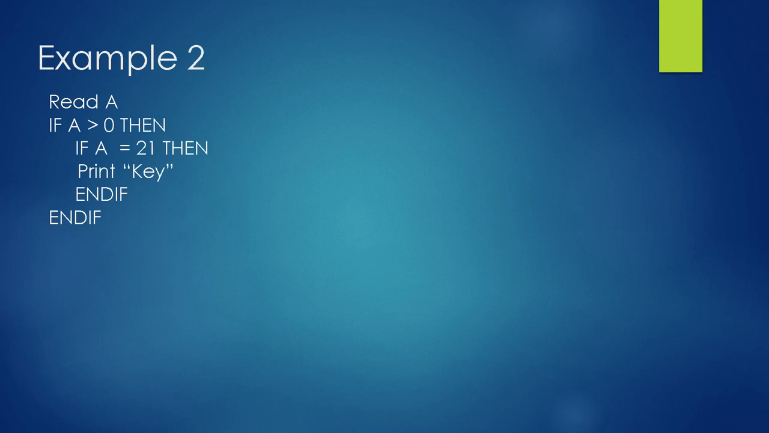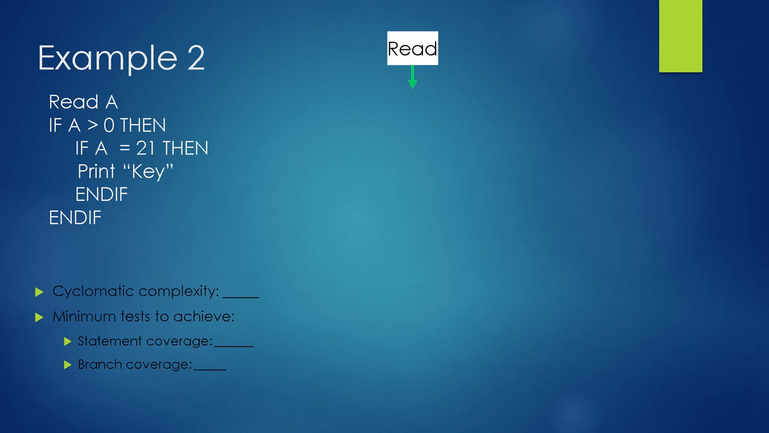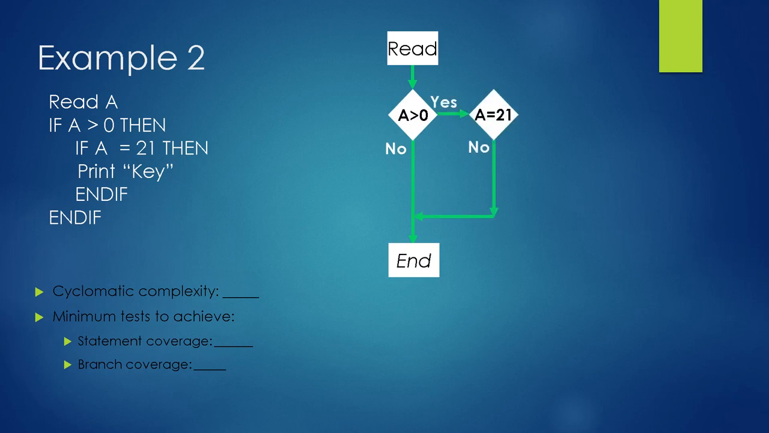Now we are going to see one more example. First we have to read the value of a. If the value of a is greater than 0, then there is an if condition: if a is 21, then print the key, then end of the first if and end if. For this example, this is how we are going to calculate the cyclomatic complexity, statement coverage and the decision or branch coverage. This is how the flowchart is going to look.